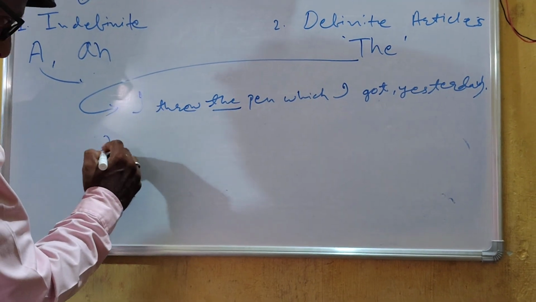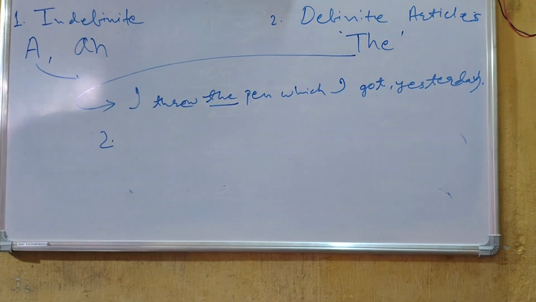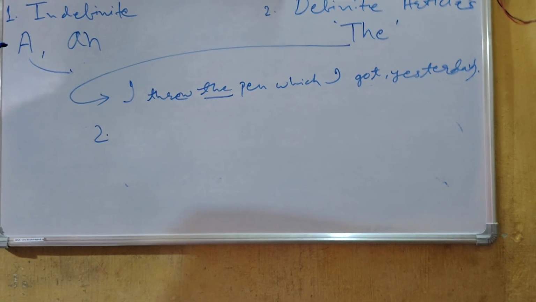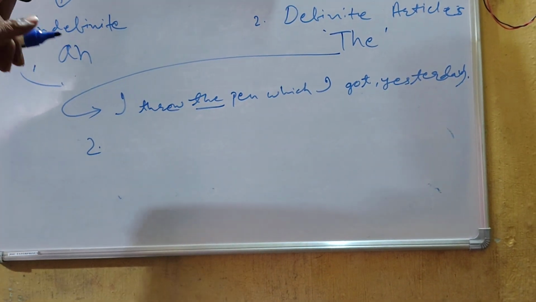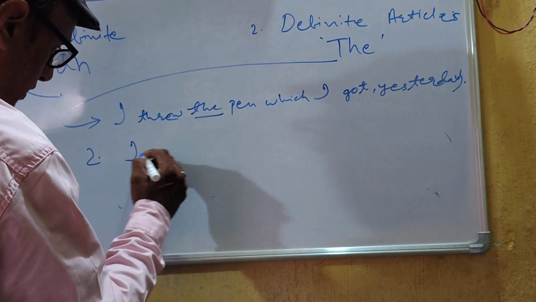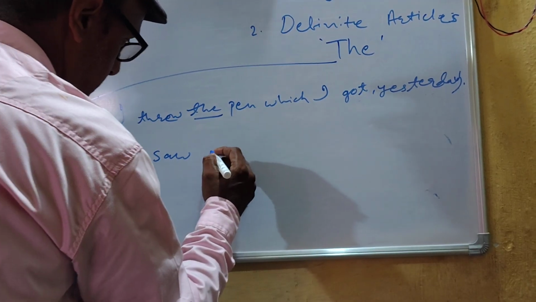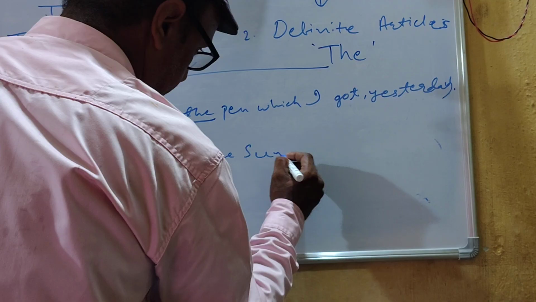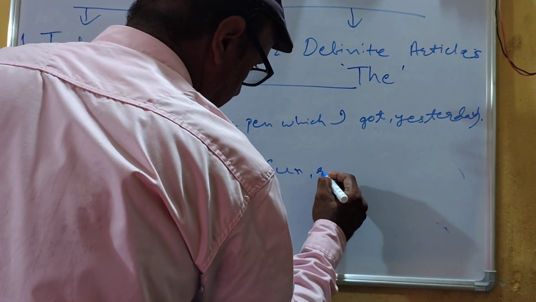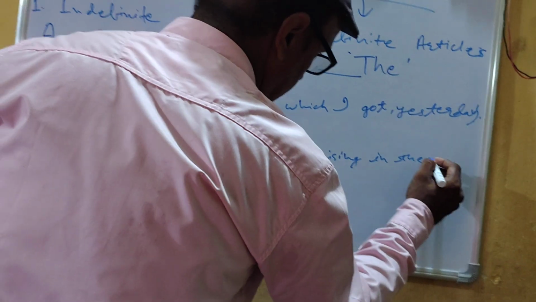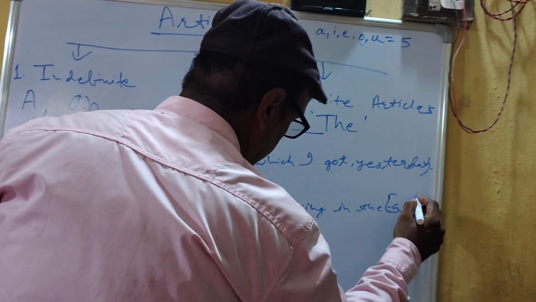Second point, we use the before the things that is only one in the world. Okay. I saw the sun rising in the east.